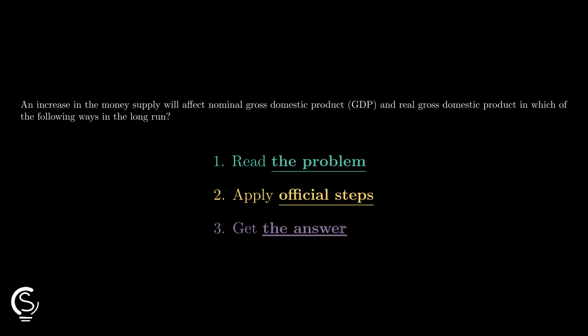Let's level up. Money supply changes can be tricky, but we can solve this long-run GDP problem in just 3 quick steps. Let's dive right into it.